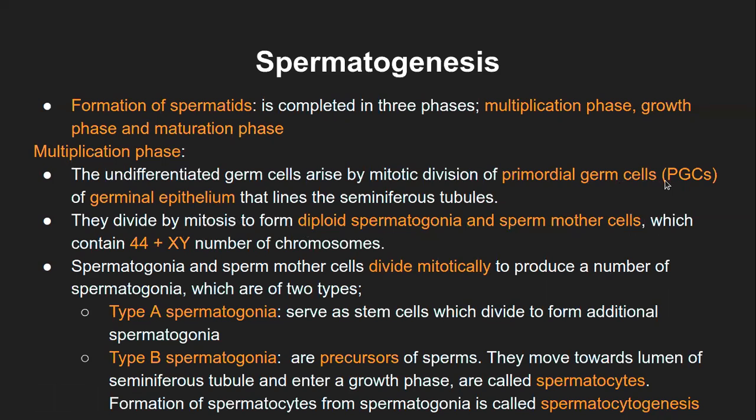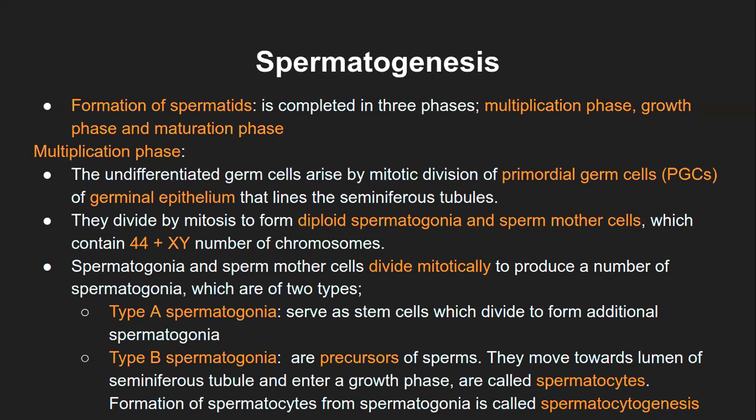So primordial germ cells divide mitotically, forming two different types of cell. Structurally they are the same, but the diploid spermatogonia will go for a separate process and the sperm mother cell will go for a separate process, and that's why they are named differently. Otherwise they are exact copies of the primordial germ cells.